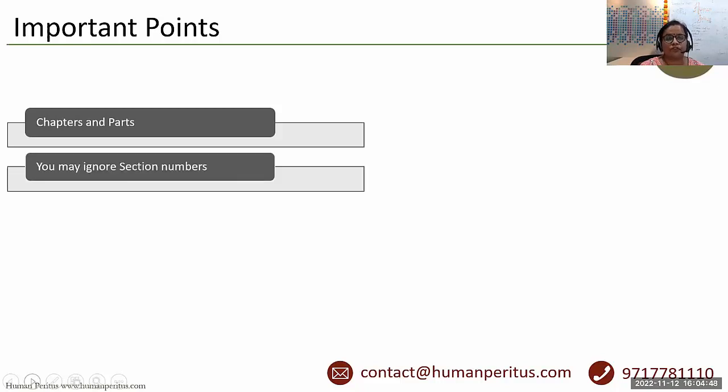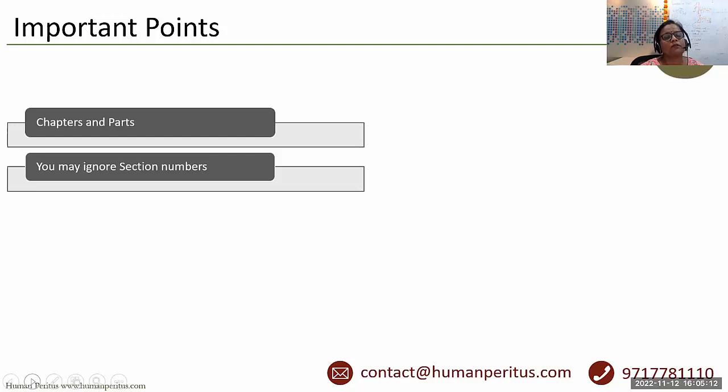And now the important question is whether we should go for learning section numbers or not. See guys, again we suggest that there will be only 1 or 2 questions on sections. That can be the scenario. And section numbers are huge in number.